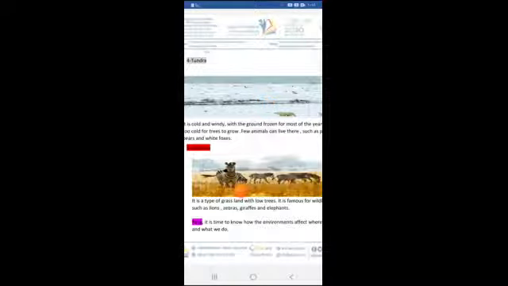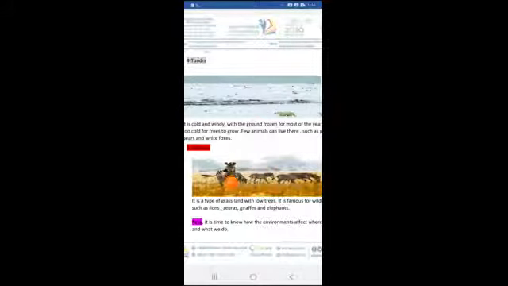The last type to study in our lesson is the savanna. Why is it called the savanna? Look at the picture. Can you see what is under the feet of these zebras? You can find some kind of tall grass. This tall grass is called the savanna, and that's why this environment is called the savanna.